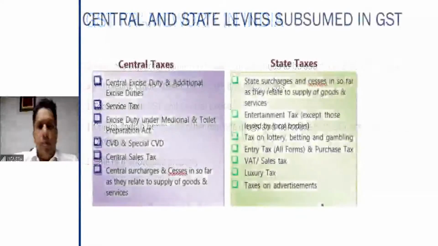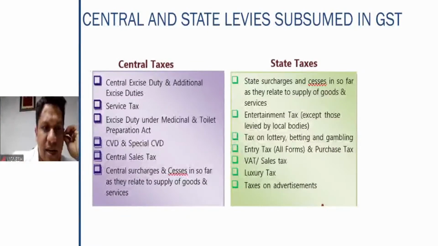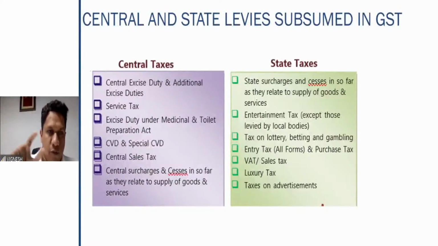Now let us look at the various central and state taxes which are subsumed or merged in the GST. So in this particular situation, central excise duty is merged in GST. Service tax is merged in GST. Excise duty under the Medicinal and Toilet Preparations Act is another type of excise duty that is also merged in GST. CVD is countervailing duty, which was applicable apart from customs duty on import of goods. That is also no more there. That is also subsumed in the GST.